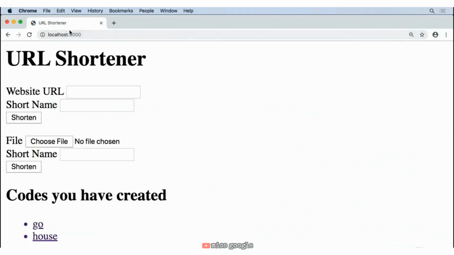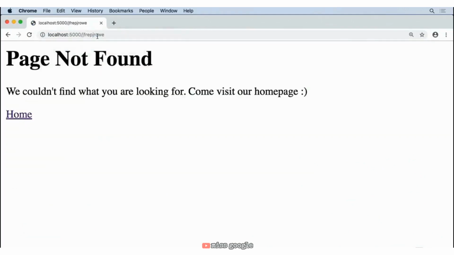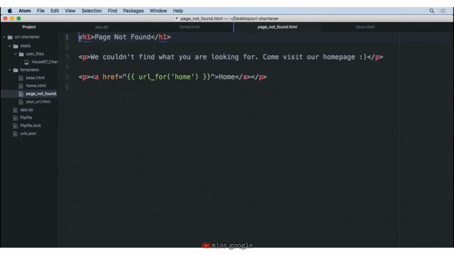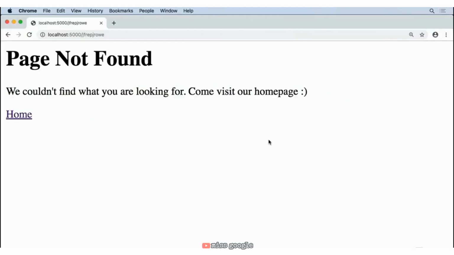It has URL shortener. But what happens, for instance, if we go to a 404 page? Well, we don't get that pretty thing, but what if we wanted to implement it? Well, we can take a lot of this code where we extend, set a title, and start the main block. I'm going to copy this, go to my page not found. I'm going to paste this up top and make sure that I put an end block at the end of this. Hit save, come back, reload.